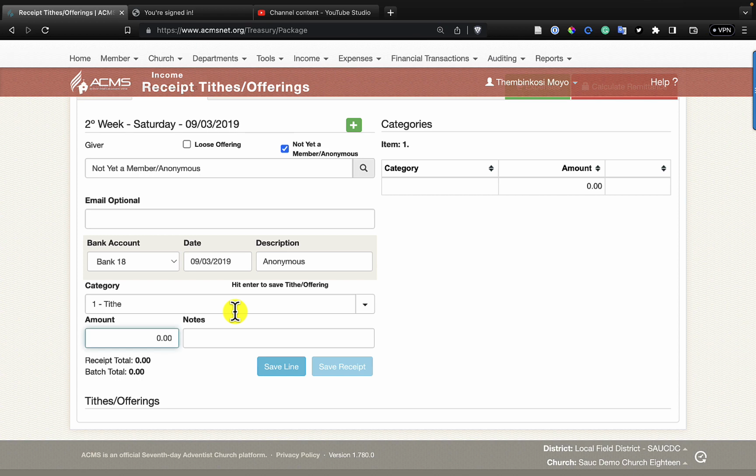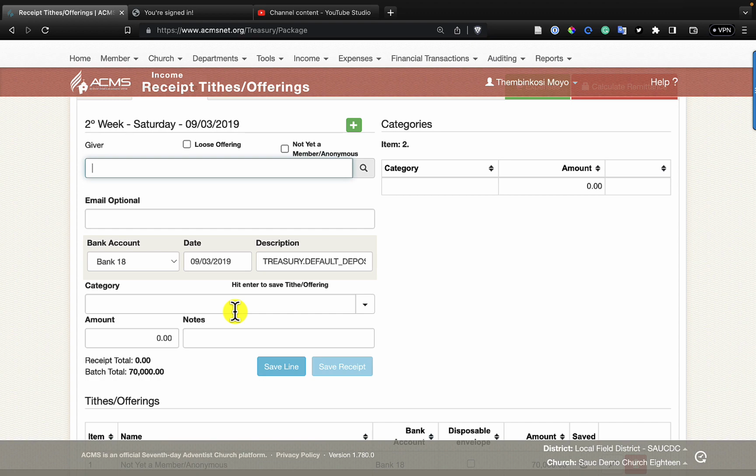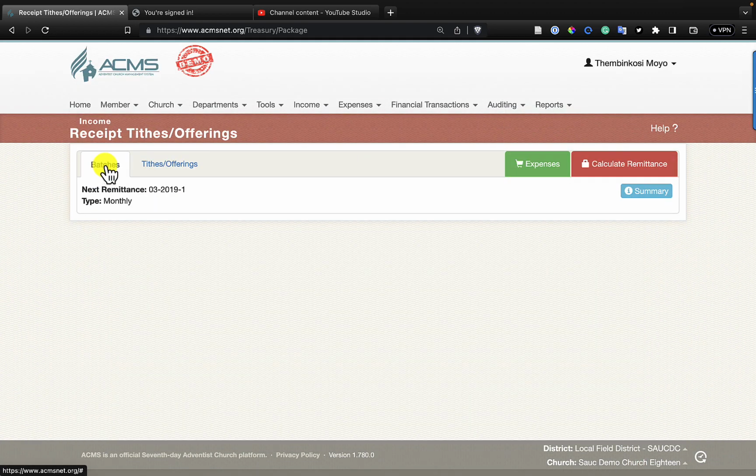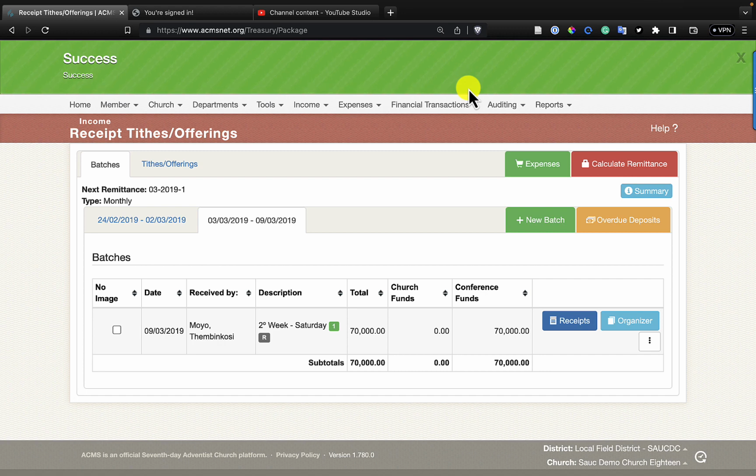There was a tithe there, but we don't know who the money belongs to. So we come over here and we put 70,000. It was 70,000. That was the tithe. And then we save that receipt and we close the batch as well. So we are done with this batch. We come over here and we close the batch. Remember, this batch contains one receipt and it has a tithe amount of 70,000 from an anonymous giver.